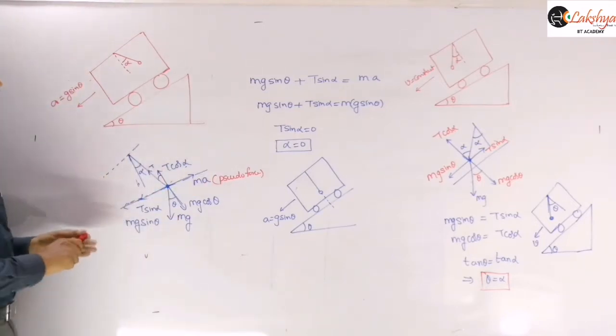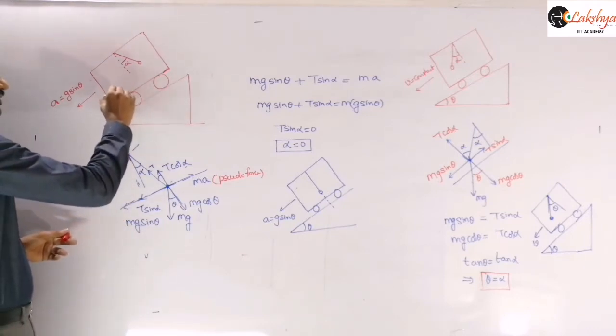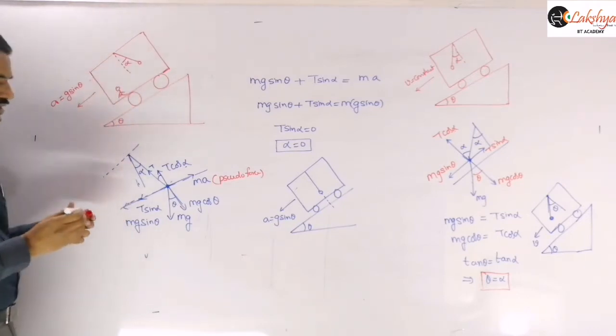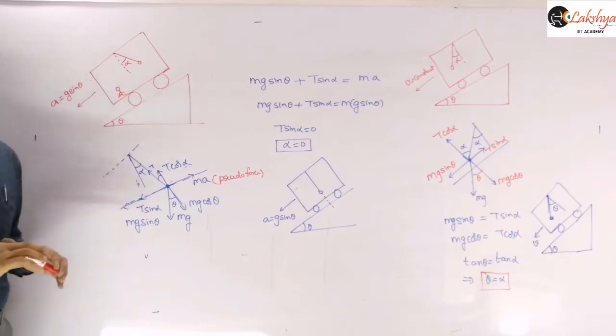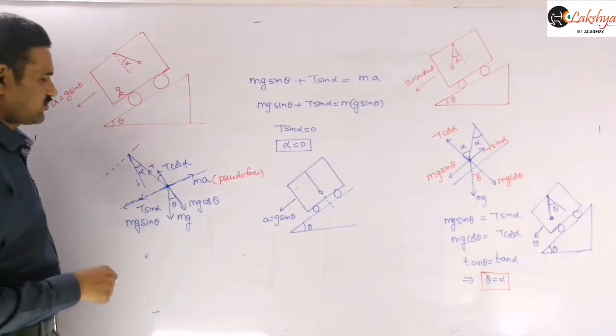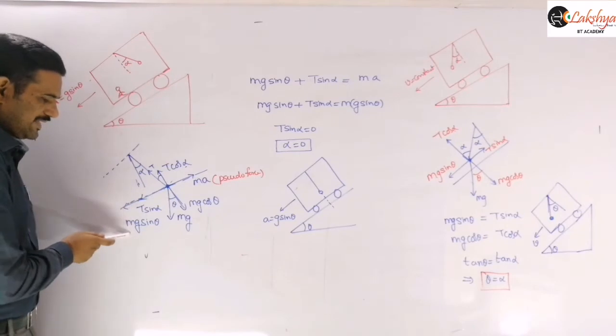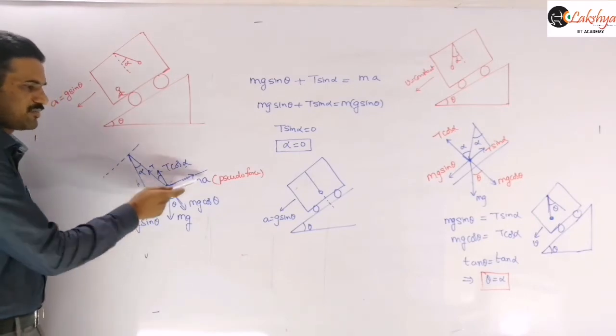Now with respect to this observer, the bob is at rest here. It is in equilibrium only. If your observer is standing in the truck, then with respect to him it is in equilibrium only. And so in that case what we can write here is mg sin theta plus T sin alpha must be equal to ma.